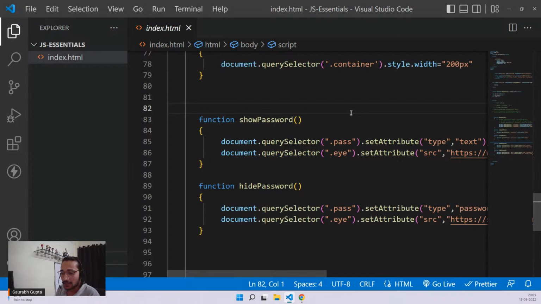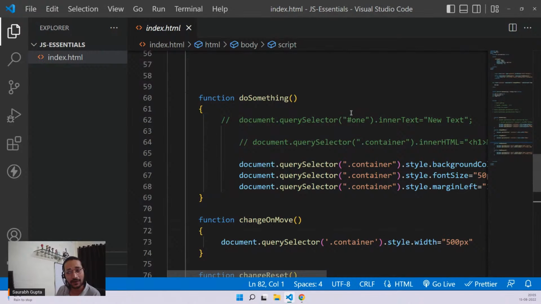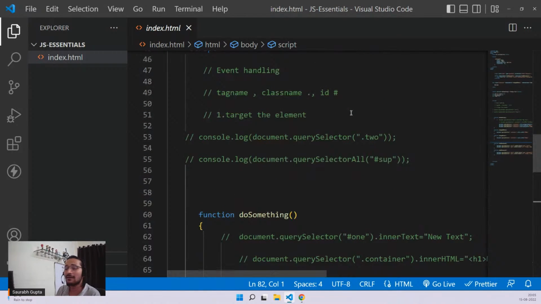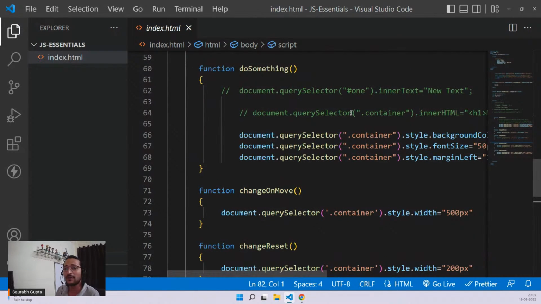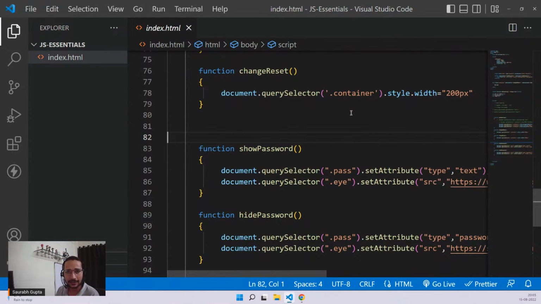As you know, last time we learned a lot about DOM manipulation, right? Not exactly a lot, but quite enough so that we can make something out of it. We learned how to call events, how to use functions properly in events, and how to select or target elements via class name and via ID. We also learned how to change their attributes, their CSS, and their content. So we learned quite a lot of things.